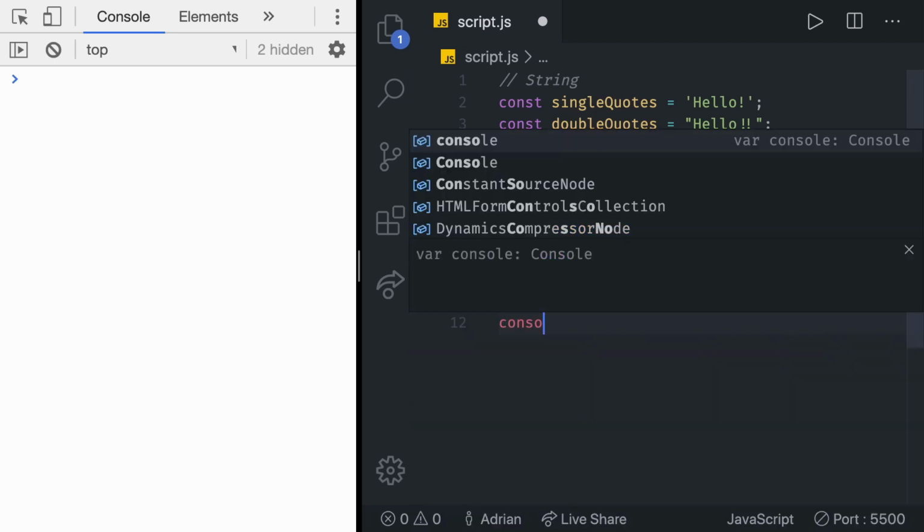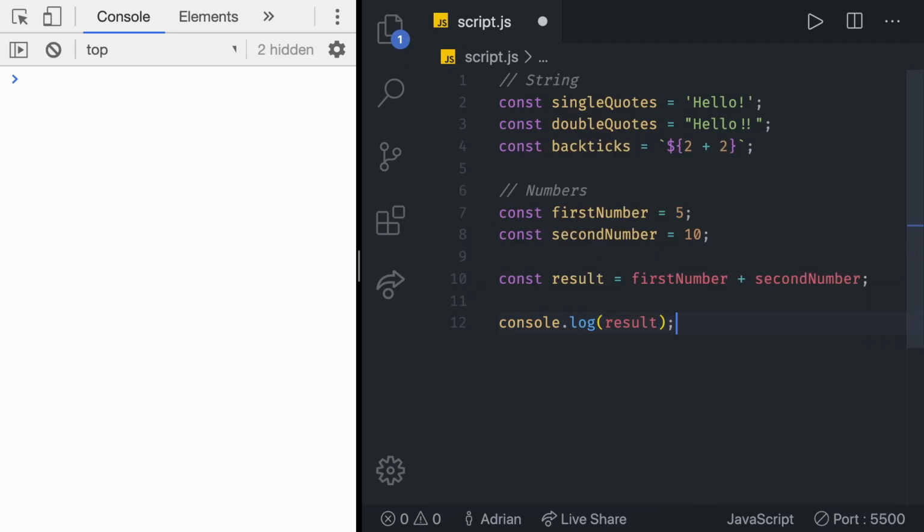And of course, to see the result, we need to console log result. And then again, Command or Control S to save it, to see it in the console. We get 15. Great. Let's try minus. We get -5. That means that JavaScript numbers work with negative values as well. We can also try some multiplication right there. We get 50, or we can try to divide it. We get 0.5. As you can see, it immediately turned it from a whole number into a float, or a decimal number. We're going to learn much more about many different operations for numbers, strings, and so on after the data types video. So immediately after this section, the operations will come.